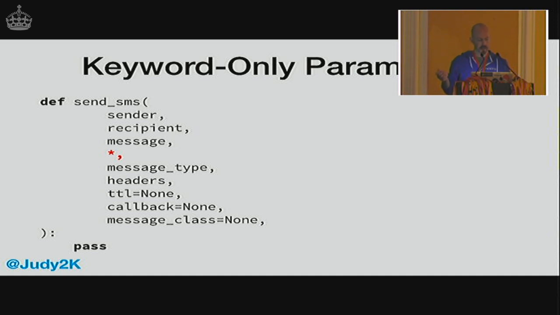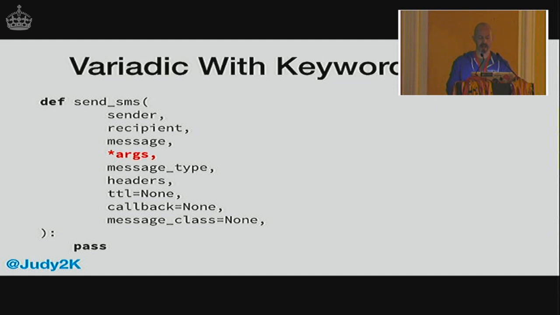What this is really doing is a kind of variadic argument, but with no actual argument. If you want variadic arguments as well, if you want to be able to provide more and more positional arguments, but still enforce this style of calling, you can do it like this. So we can still provide an actual name, and this will then take as many positional arguments as you like. But you still must provide, for example, message type by name.